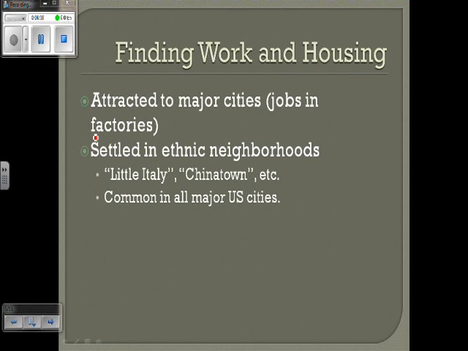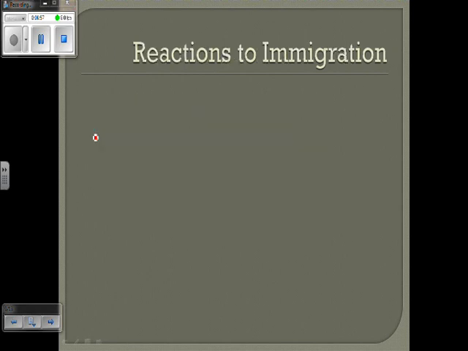Think about it. If you were an immigrant and you came to the United States, you didn't speak the language, you didn't know what to do, you looked for somebody that spoke your language or had the same ethnicity that you did. They would be able to help you find your way. You could stay with them for a couple days until you find something. They might help you find a job, things like that.